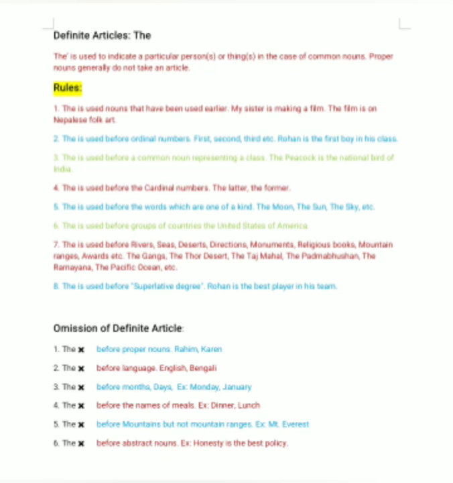And last, the is used before superlative degrees. Okay, for example, Rohan is the best player of his team. So before best, I have used here the. So we have learned about the usage of definite and indefinite articles.